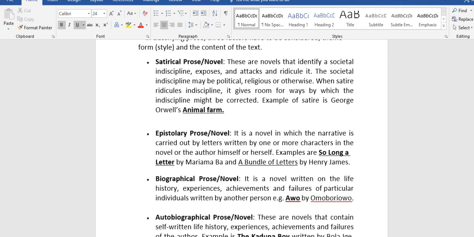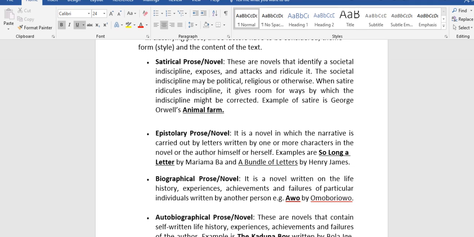The next one is epistolary prose. The word epistle means letter. It is a novel in which the narrative is carried out by letters written by one or more characters in the novel, or the author himself or herself. Examples are So Long a Letter by Mariama Ba and A Bundle of Letters by Henry James.